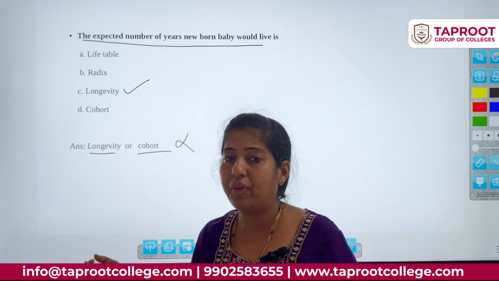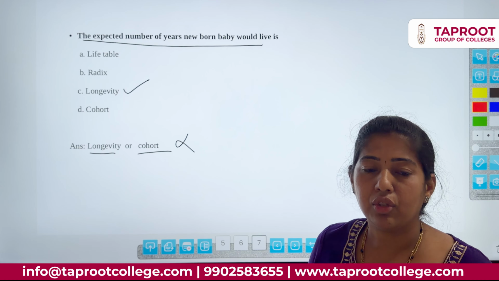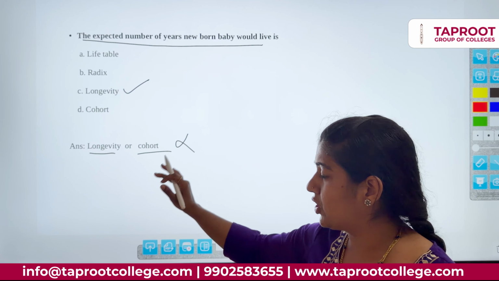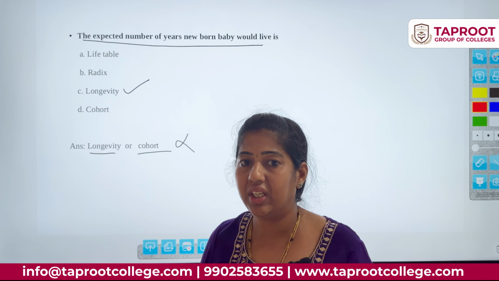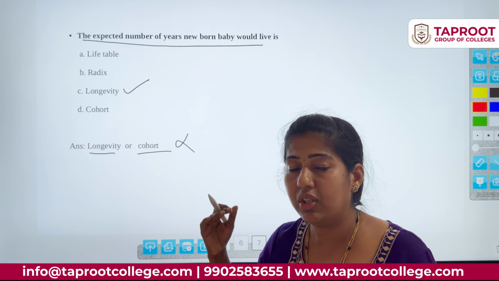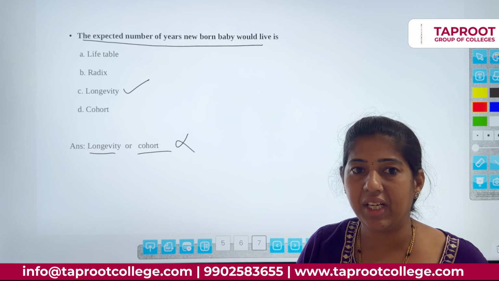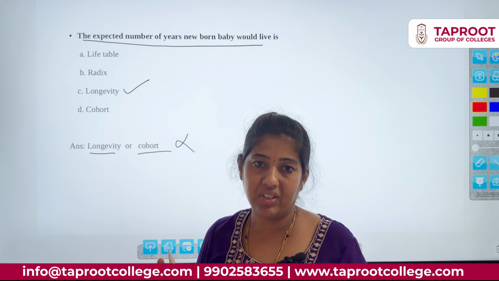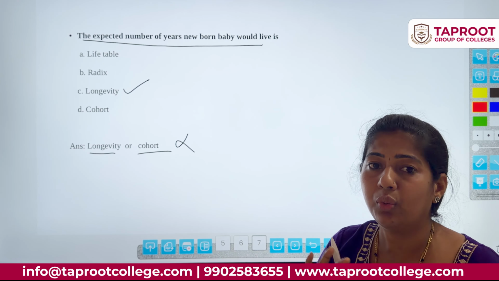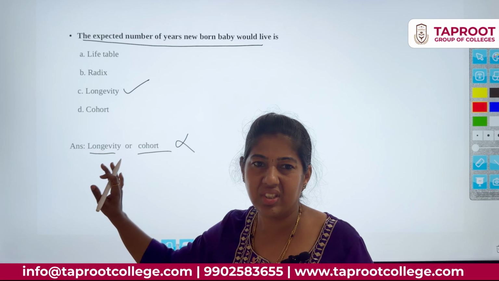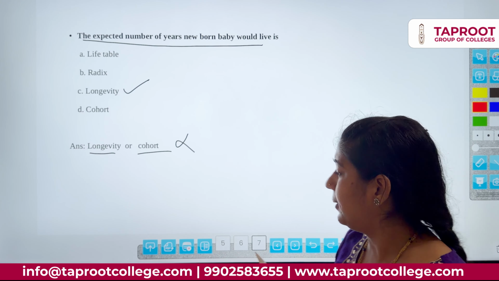And someone will write longevity on the first page, radix on the second page, and on another page write the correct one. If you write 2-3 times, you won't get the marks. Whatever you did in the first attempt, for that only they will give marks. If it is correct, they will give full marks. If it is not correct, you will lose the marks. It is not the case that if the second time is correct, they give the marks. In the MCQ part, only the first attempt is considered. For the 20 MCQ questions, you will get marks only for the first attempt. That is the second usual mistake in this one. All the papers in statistics have this, it is a common mistake.